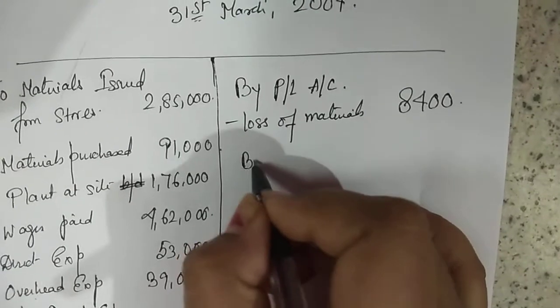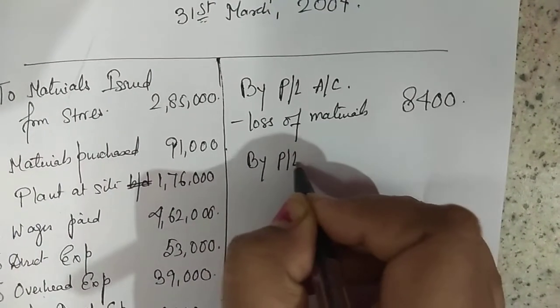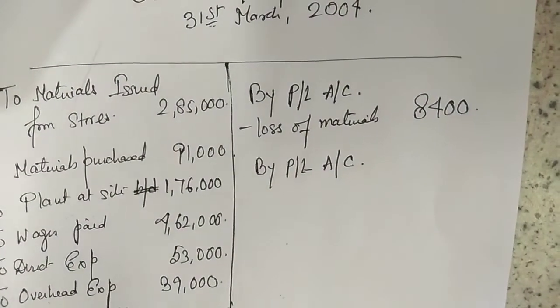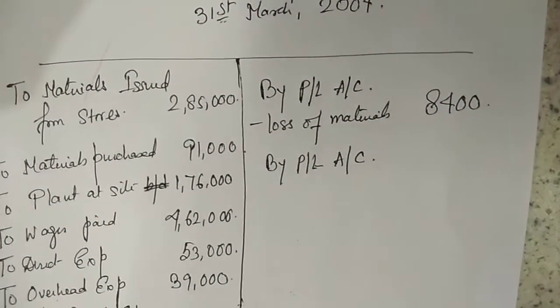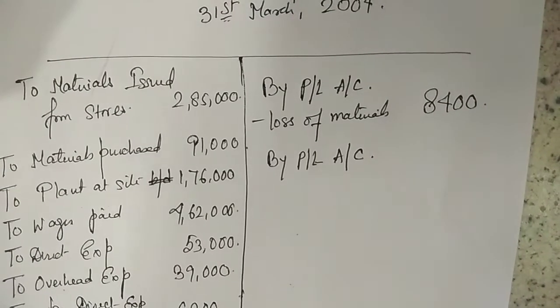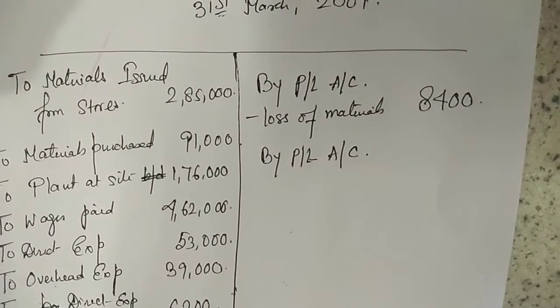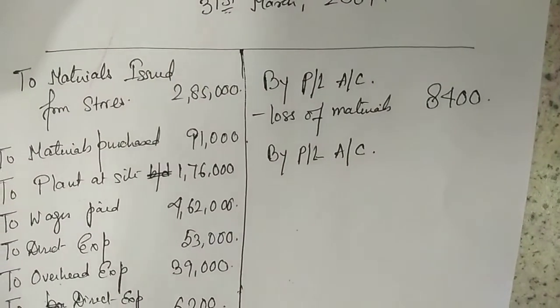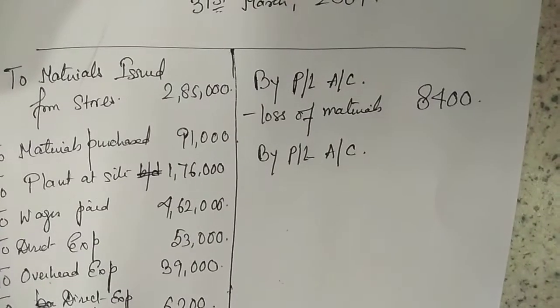Then by profit and loss account again. Why? Because there was a plant. Just listen to the line once again. Of the plant and material charged to the contract, plant which cost 9,600 and materials costing 8,400 were lost.